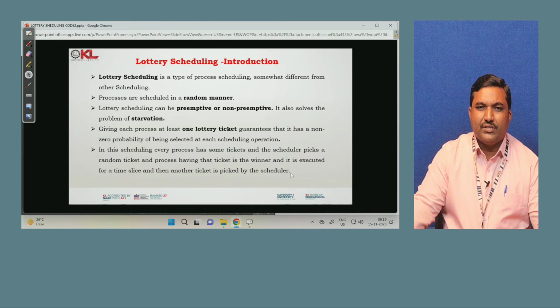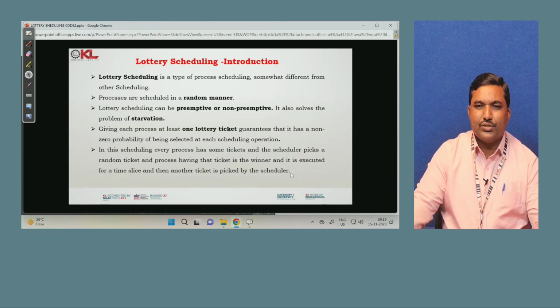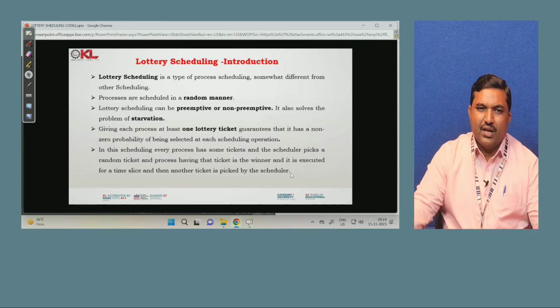Let us go to the introduction. Lottery scheduling is a type of process scheduling, somewhat different from other scheduling like round robin, first come first serve and priority scheduling. In lottery scheduling, processes are scheduled in a random manner. Lottery scheduling can be preemptive or non-preemptive. It also solves the problem of starvation.